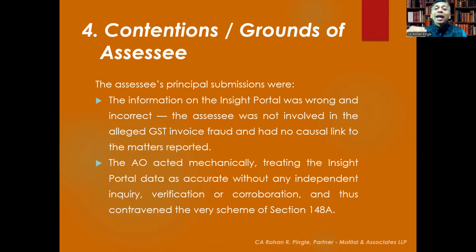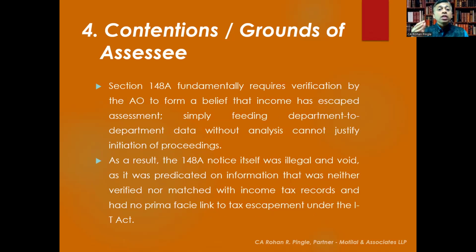The AO acted mechanically, without any application of mind, treating the insight portal data as accurate without any independent inquiry, verification, or corroboration, and thus contravened the very scheme of Section 148A. Section 148A fundamentally requires verification by the AO to form a belief that income has escaped assessment.